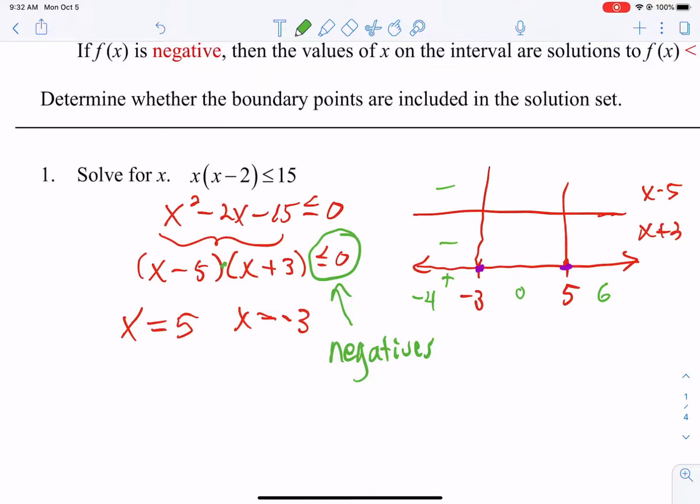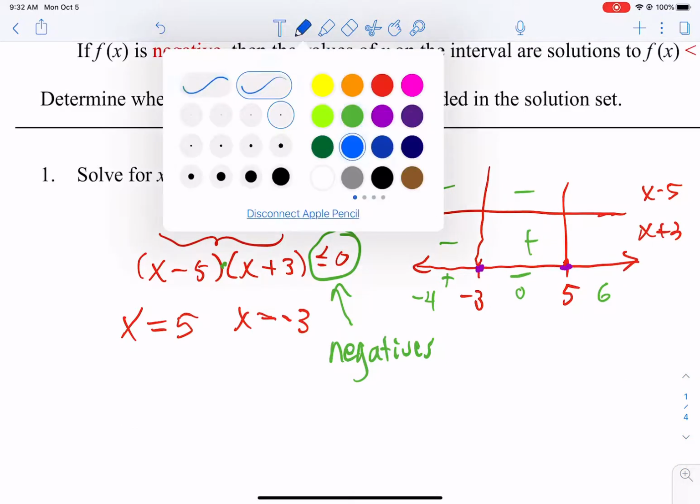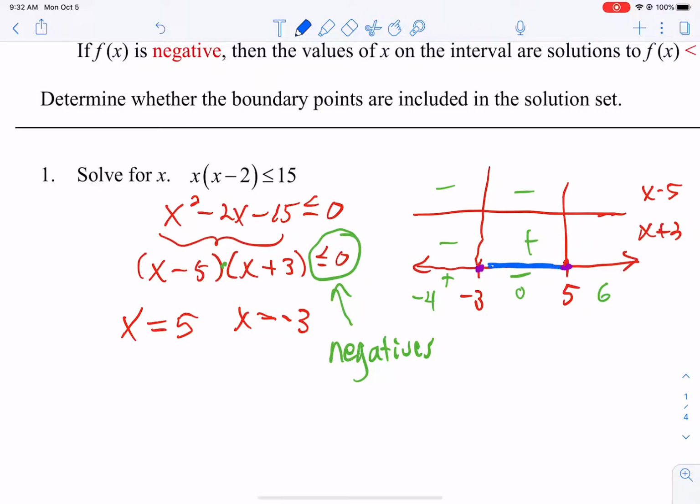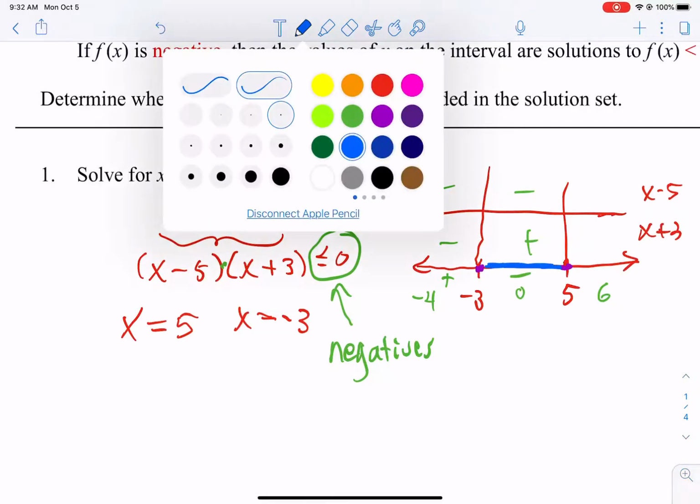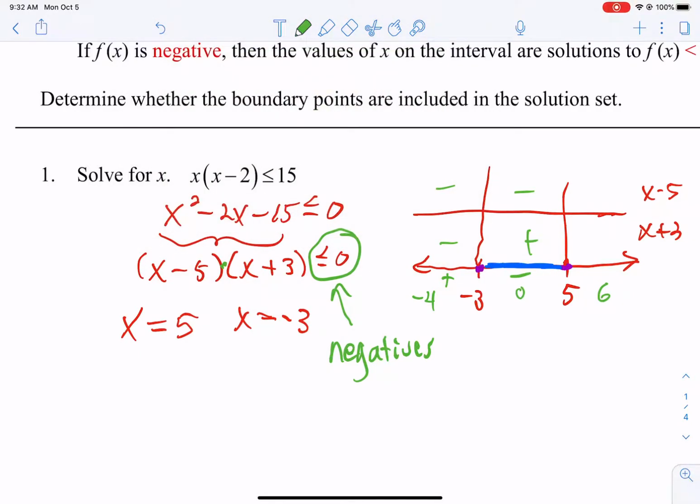Now let's plug in 0. I get a negative and a positive. If I multiply a negative and a positive, I get a negative. I want that region, so color it in. Now let's plug in 6. 6 minus 5 is a positive. 6 plus 3 is a positive. A positive times a positive is a positive. I don't want that, okay?